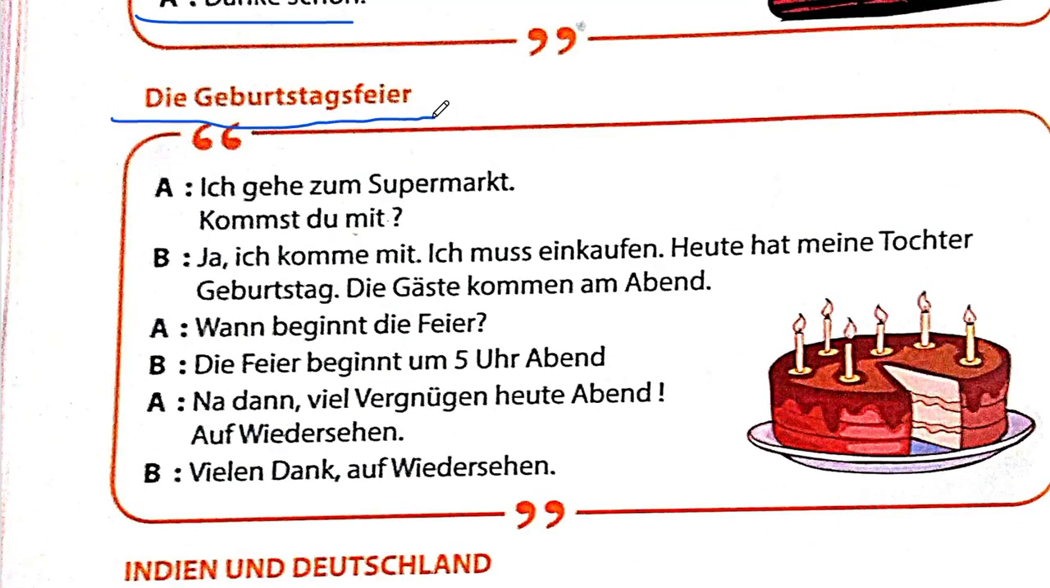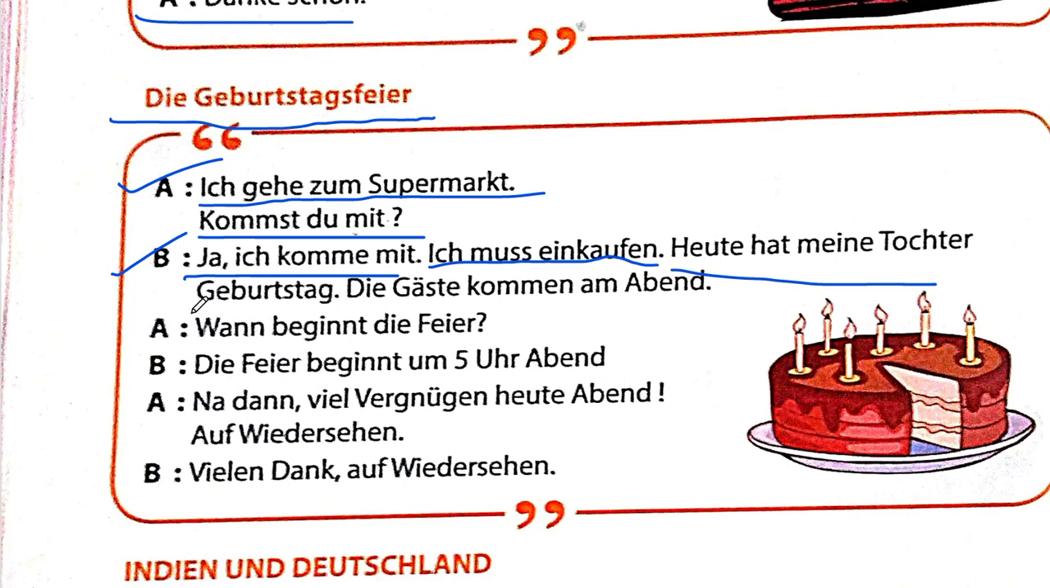Die Geburtstagsfeier. That means the birthday celebration. A says, Ich gehe zum Supermarkt, kommst du mit? I'm going to the supermarket, will you come with me? B says, Ja, ich komme mit. Yes, I will come. Ich muss einkaufen. I must shop. Basically, that person needs to do shopping. Heute hat meine Tochter Geburtstag. Today my daughter has her birthday. Die Gäste kommen am Abend. The guests will be coming in the evening.